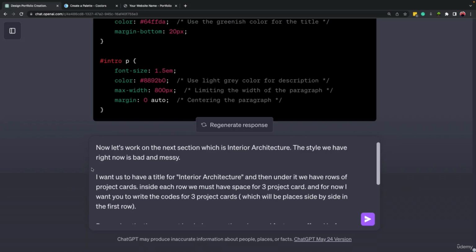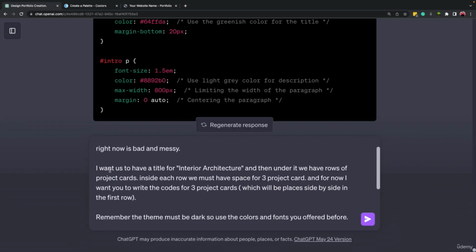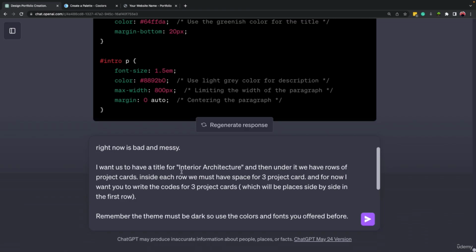The style we have right now is bad and messy. I want us to have a title for interior architecture, and then under it we must have rows of project cards. Inside each row we must have space for 3 project cards, and for now I want you to write the code for only 3 project cards, okay? And if you have more project cards, it will go to the next row and the next row after that.